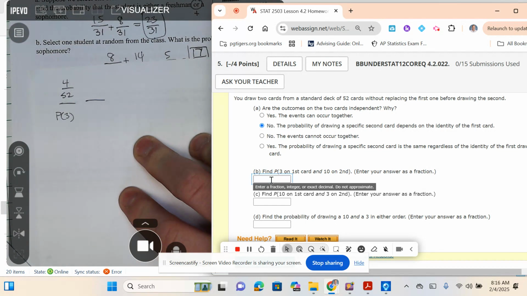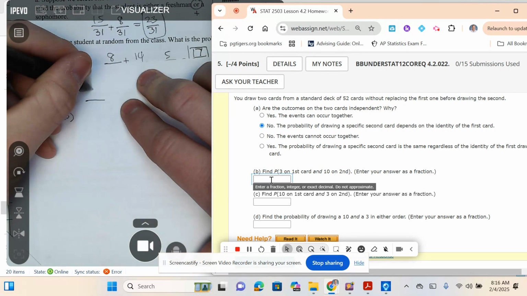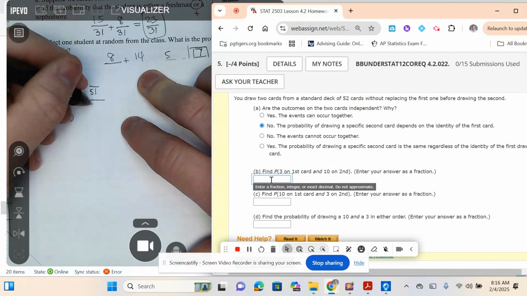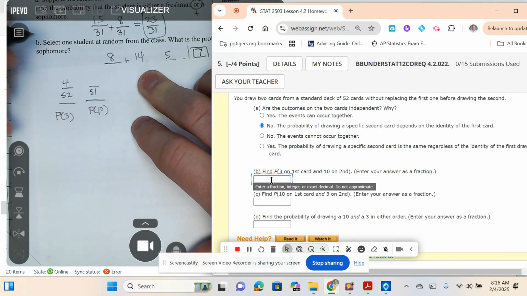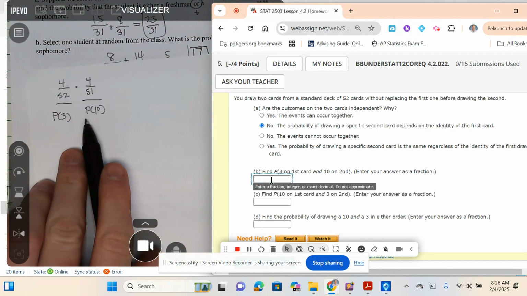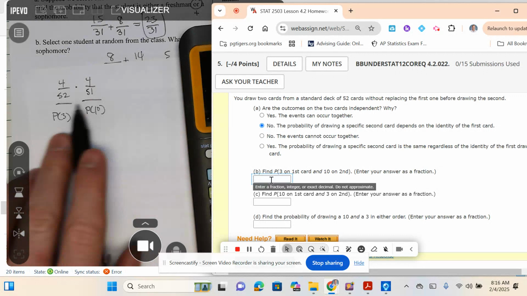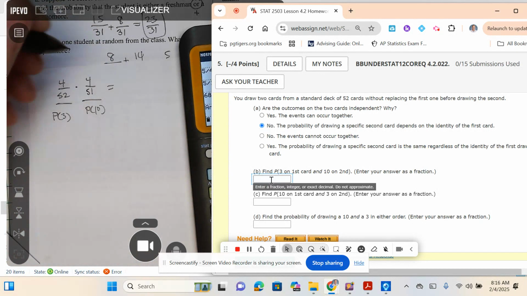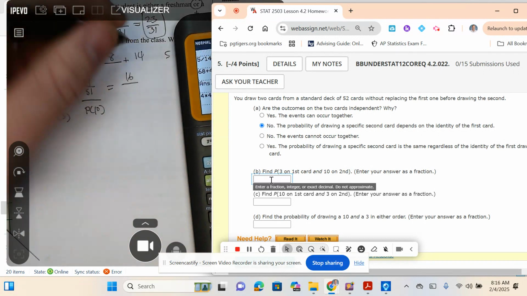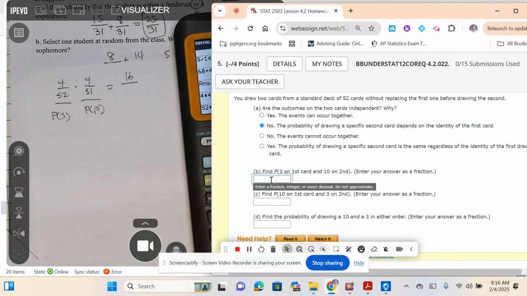Now, when I draw that 3 out of the deck, how many cards are left? 51. Out of those 51 cards, the second event needs to be a 10. What's the probability of getting a 10 on that second one? 4. Good. We're going to use the general multiplication rule. These are two separate events, and they're not independent because this depends on that. So we multiply across: 4 times 4 is 16, and 52 times 51.